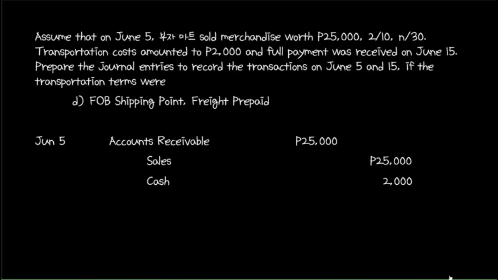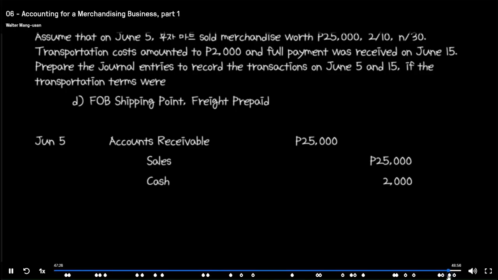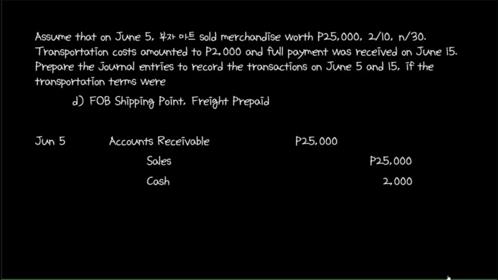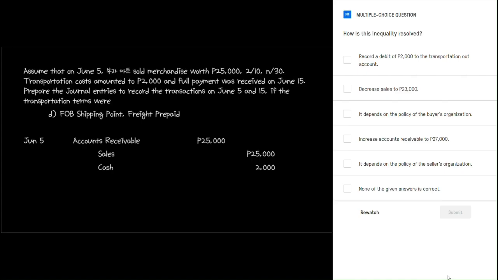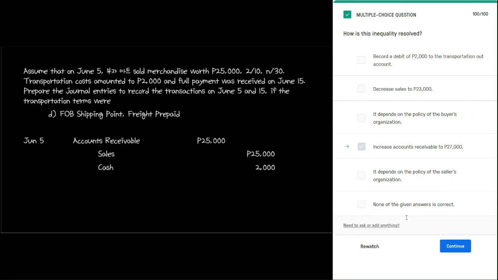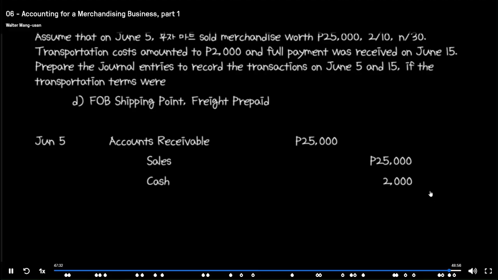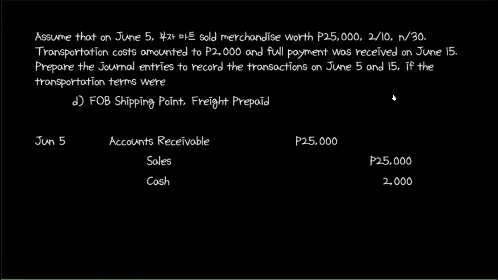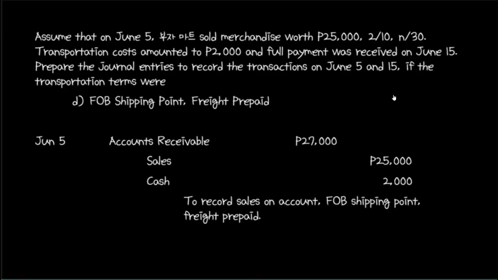Because the seller is paying the transportation cost on behalf of the buyer, there is again this inequality between debits and credits. How should we resolve this inequality? The buyer already owes the seller 25,000 pesos for merchandise, but on top of that, the seller pays 2,000 pesos to the transportation company, which is supposed to be shouldered by the buyer. Therefore, accounts receivable should be increased to 27,000 pesos. We complete our journal entry by writing the description.